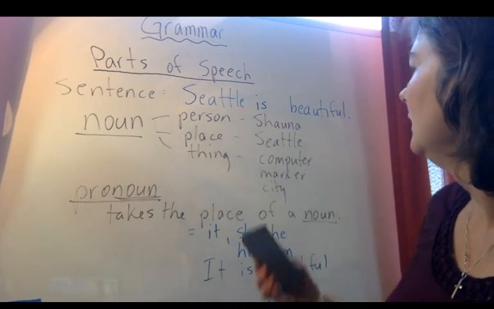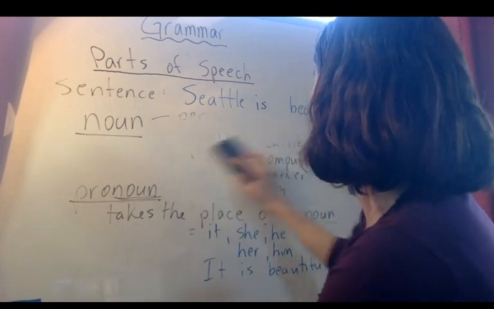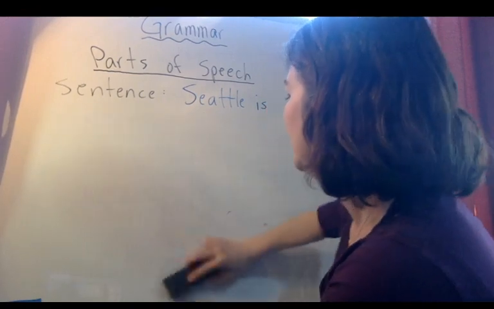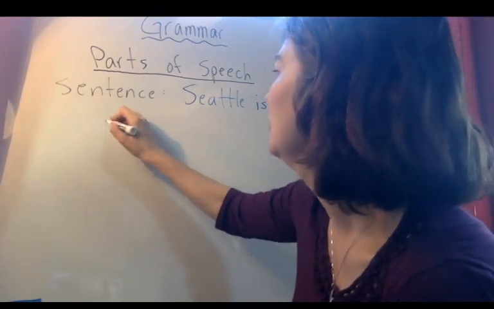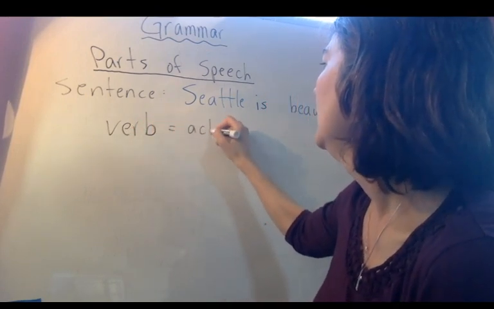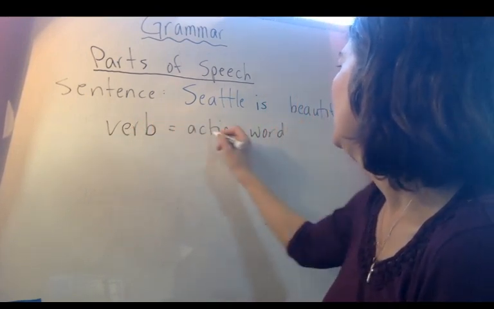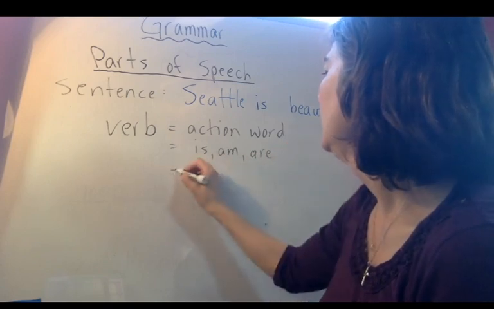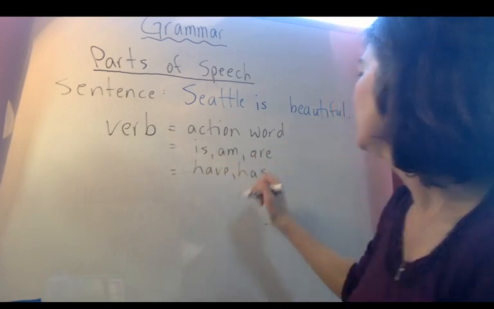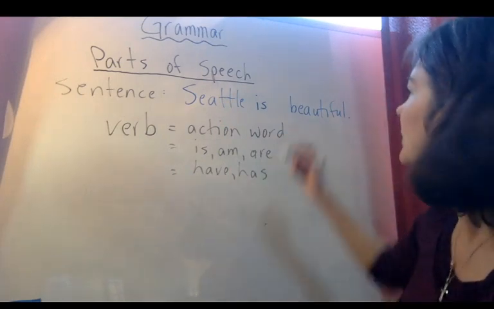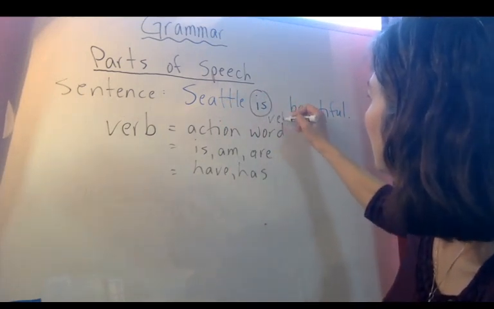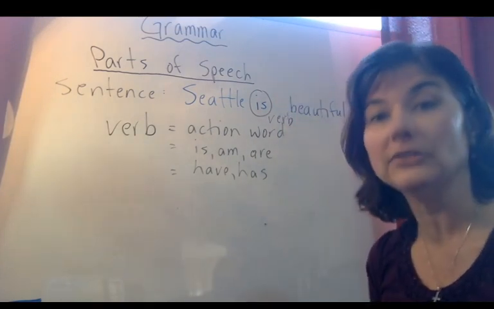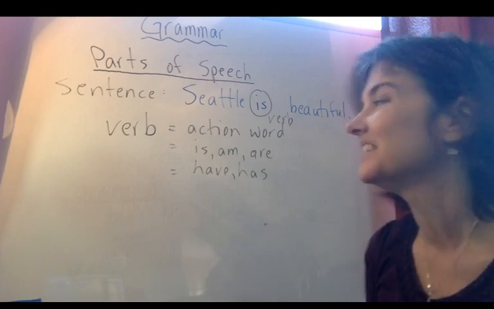Let's keep this here. Our example, very basic sentence. Seattle is beautiful. The next very basic part of speech I want to tell you about is a verb, okay? A verb is an action word. It could also be is, am, or are. It could also be have or has. Looking here at our sentence, where is the verb? Is. And I am often going to be circling my verbs in my sentences because it's very helpful to know where your verb is in the sentence, okay?